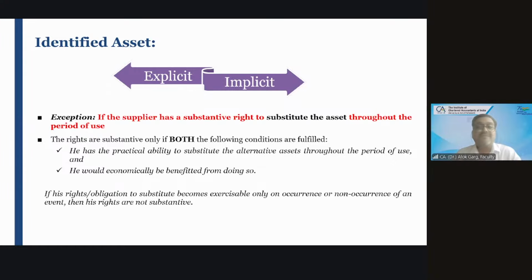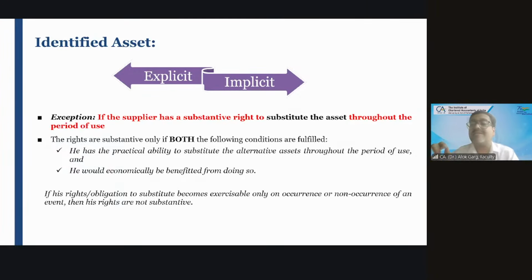So don't you think if you need to capitalize some asset, or recognize some liability, the threshold for recognition of an asset and liability should be more stringent, right? Otherwise, just to bloat the balance sheet, just to increase the size of the balance sheet, people will start capitalizing the right of use asset and lease liability. Yes or no?